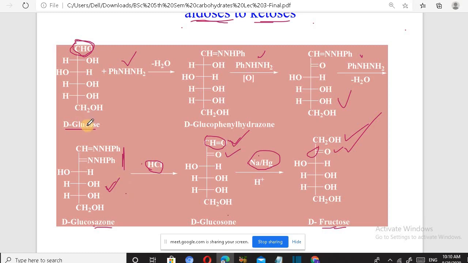If glucose has to be converted into fructose, then we first treat with 3 molecules of phenylhydrazine and form osazone, then with HCl, and then with sodium mercury amalgam, and ultimately we get fructose, where this aldehyde group is replaced by this ketone group.